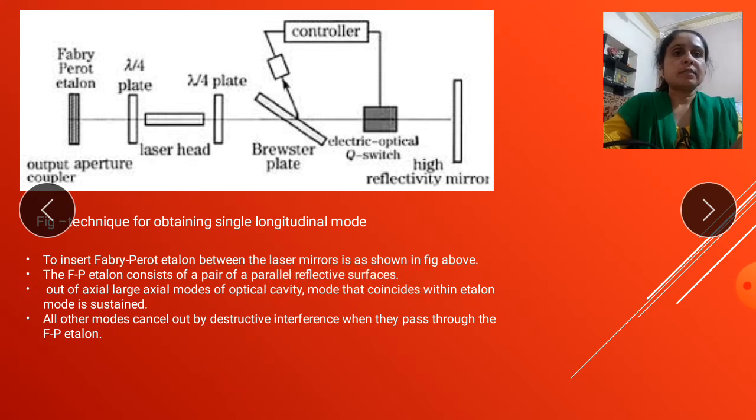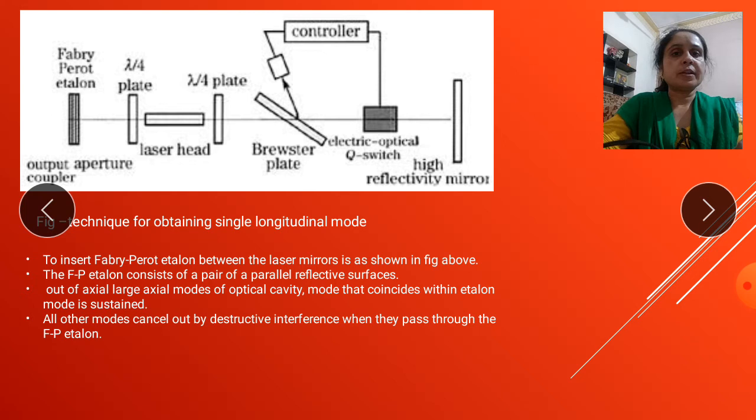Out of the large number of axial modes of the optical cavity, the mode that coincides with the echelon mode will be sustained.